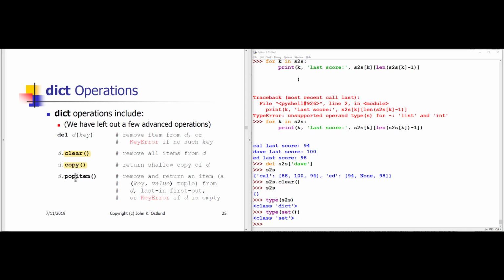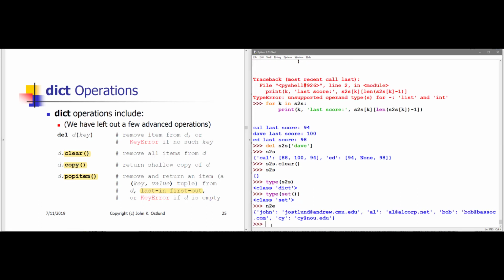I can make a shallow copy of a dictionary, and I can also pop an item from the dictionary. The order for popping items from a dictionary is well defined. The last key that you added to the dictionary is going to be the first key that's popped. All right? So I still have n2e sitting around, which has 4 keys in it.